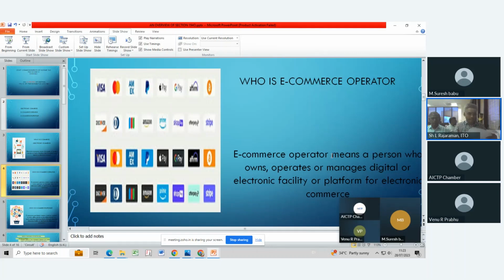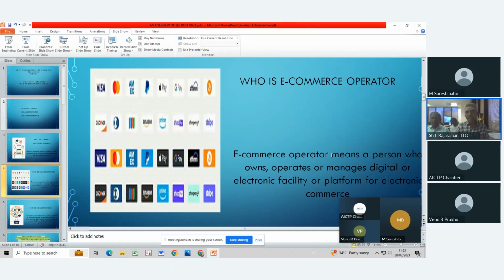Next, who is the e-commerce operator? An e-commerce operator means a person who owns, operates or manages a digital or electronic facility or platform for electronic commerce. Very clear.